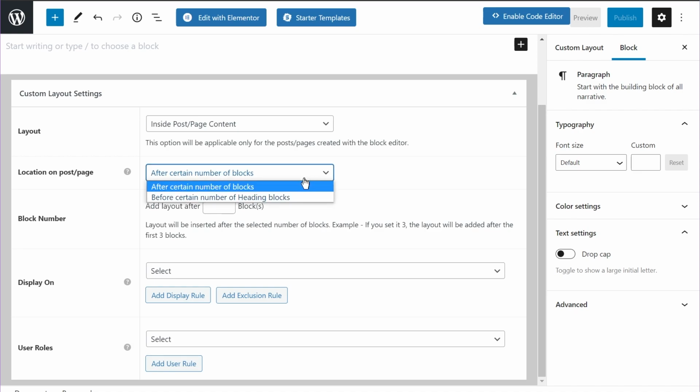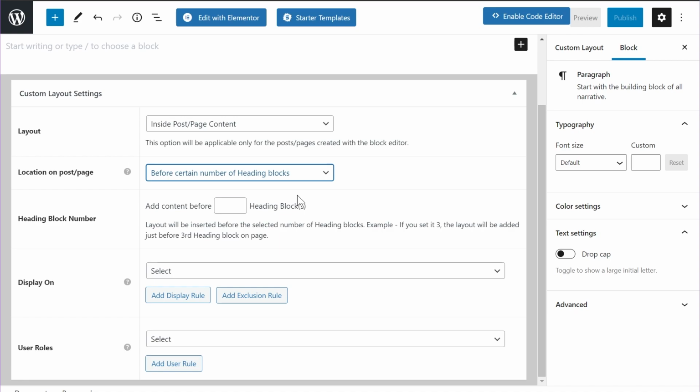And when we choose the heading blocks, the content is added before the number of headings that you select here. So if you write 4 here, then the custom layout will be added before the 4th heading. So this is an important distinction, and when we get into the practical examples, definitely I'll show this to you as well. For now, let's stick to the blocks option.